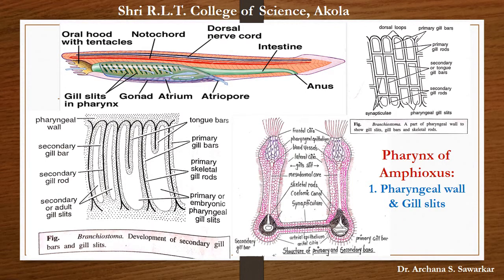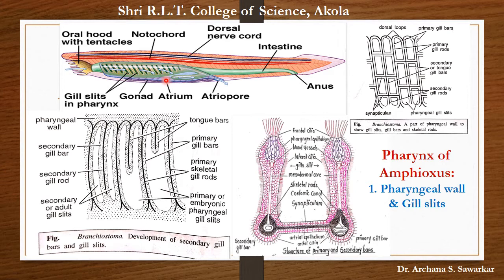The next part of alimentary canal is the pharynx. The pharynx is a very large, spacious and laterally compressed chamber forming the largest part of alimentary canal. This pharynx occupies nearly 1/2 anterior part of the body and remains suspended in the atrium or the atrial cavity.